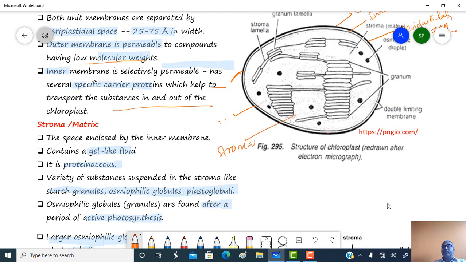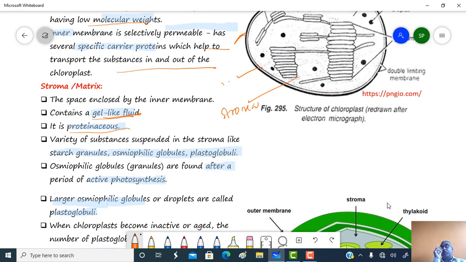Then the inner membrane encloses a space, and this space is called the region of the stroma. The space enclosed by the inner membrane contains a gel-like fluid, and this region is rich in proteinaceous components. This is the region where the dark reaction of photosynthesis, which is totally enzymatic, occurs.